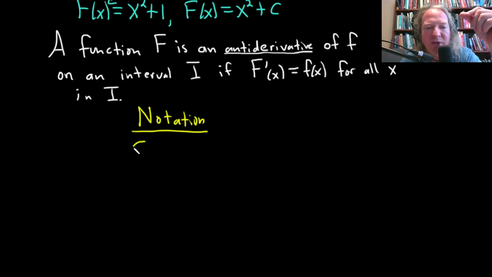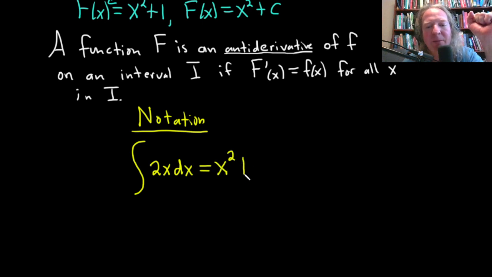And here's the notation we use. So we have this elongated S symbol. This is called the integral symbol. And here we have 2x, and then we have dx. And we said that our best answer was this one, x squared plus c. So in this example, which we did in our head, we looked at the 2x and we said, what's a function whose derivative is 2x? We said x squared. This is the notation you would use. So this process of finding an antiderivative is called antidifferentiation or integration.